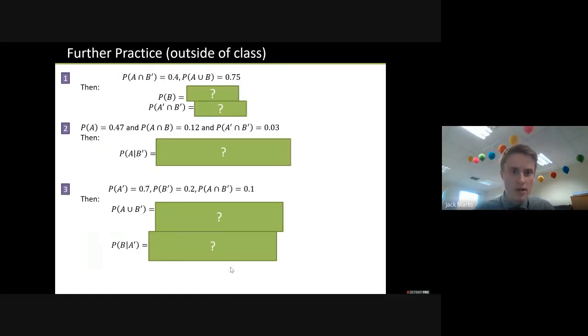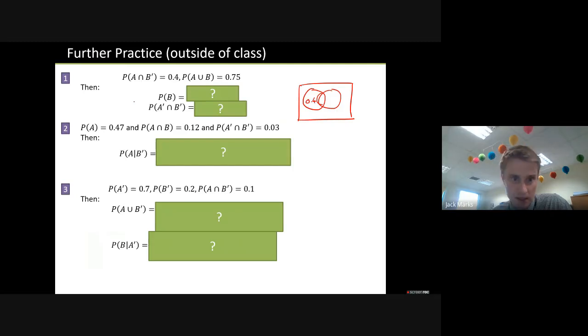Okay, we've got a few more questions. So what have we got here? Probability of A and not B. So I'm going to just draw Venn diagrams. I mean, this is the way I would do it. So A and not B. So that's this shape here that doesn't include the intersection. So that part there is 0.4.